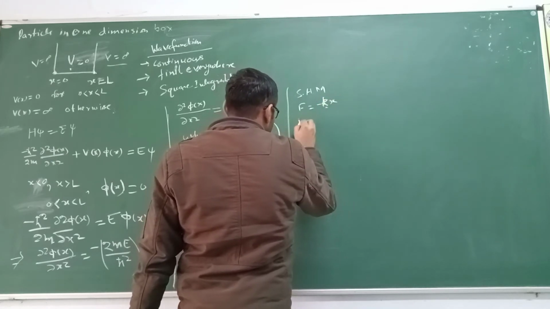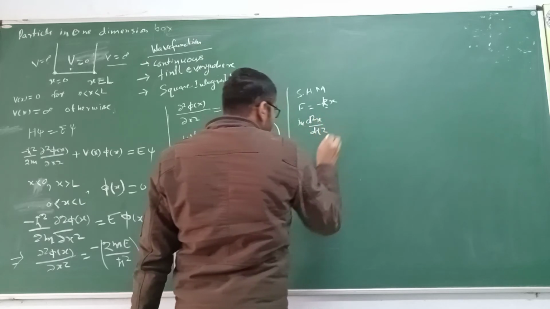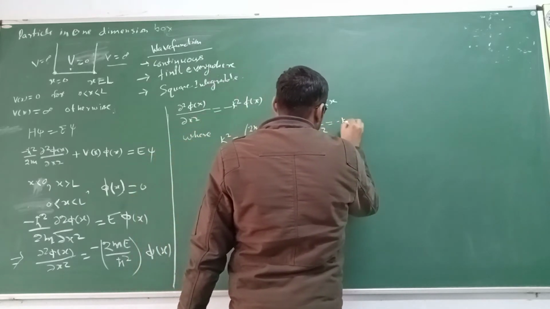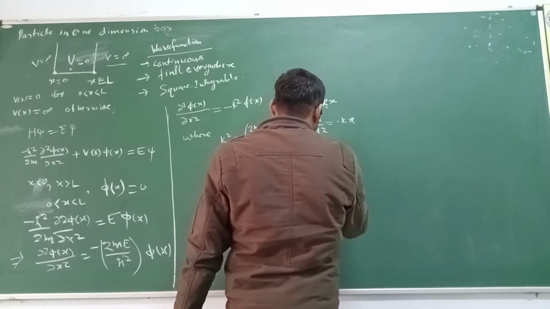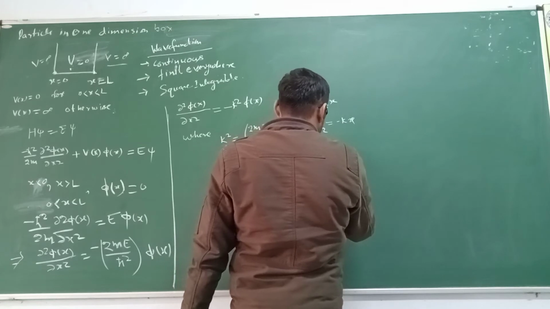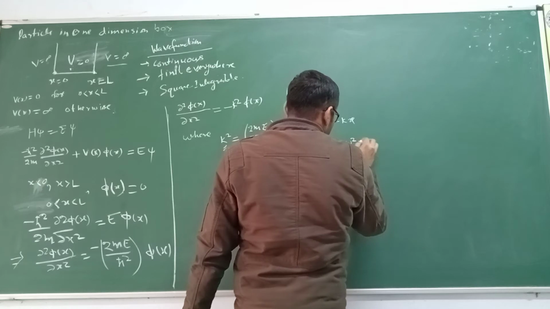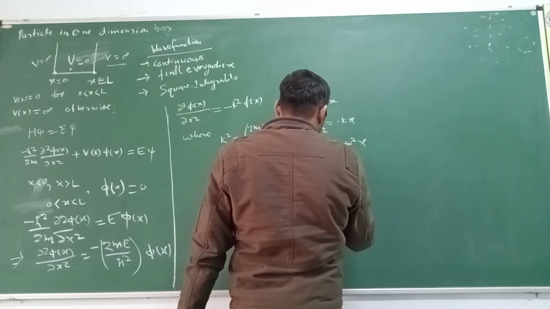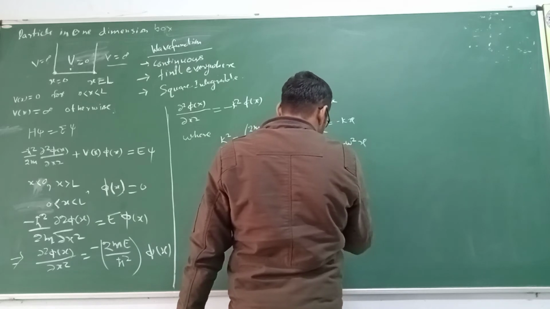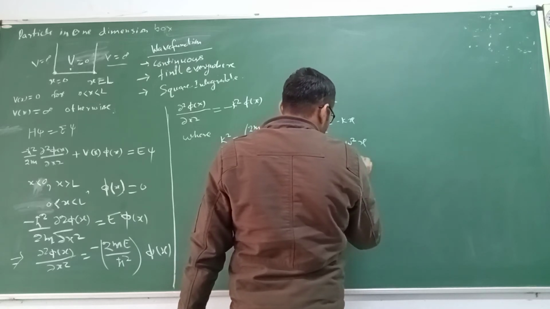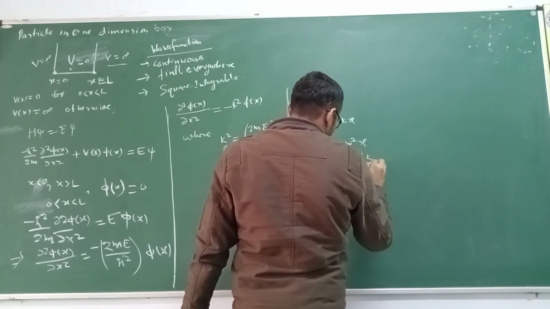So we can write d2x by dt square equal to minus kx, which can be written d2x by dt square equal to minus omega square x, where omega square equal to k by m.